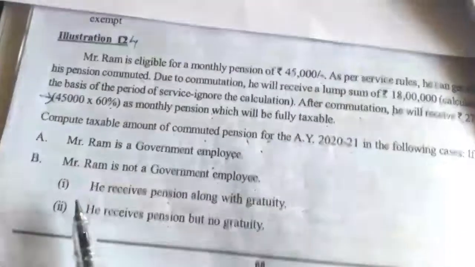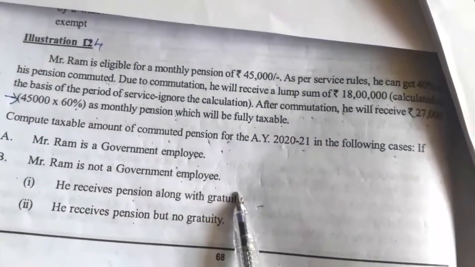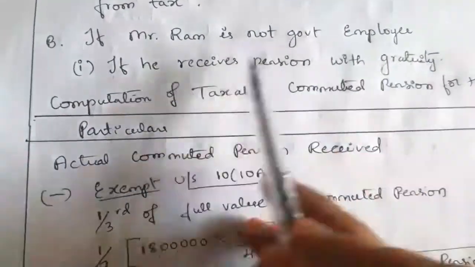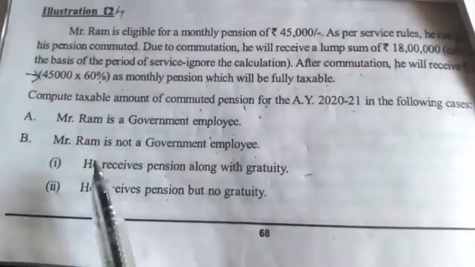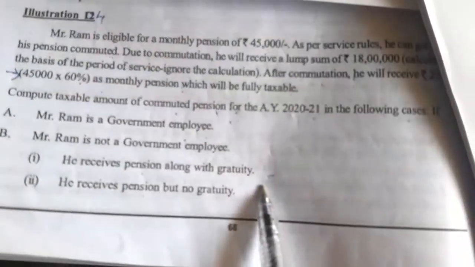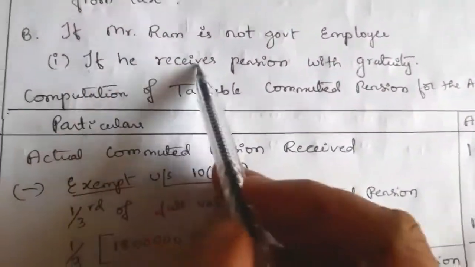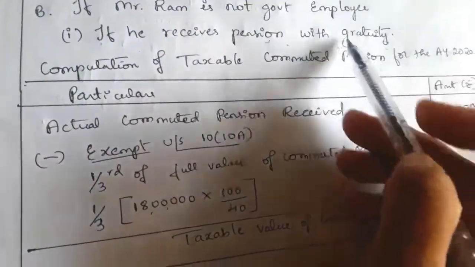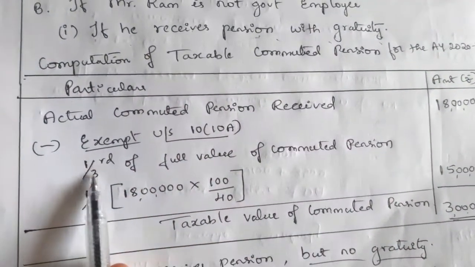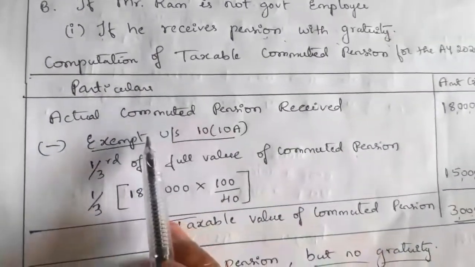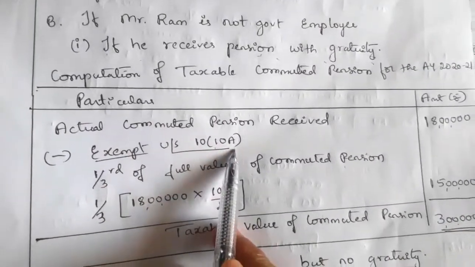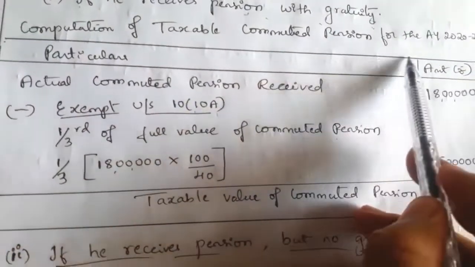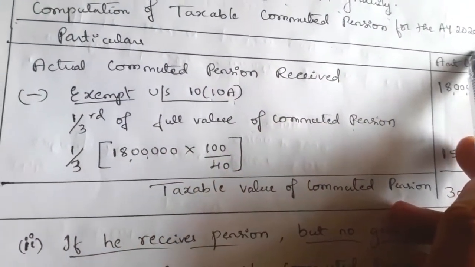Next, second case is Mr. Ram is not a government employee, meaning a non-government employee. In that case, we have to find if he receives a pension along with the gratuity. If he receives a pension with the gratuity, what is the rule? 1/3 of the full value of commuted pension is exempt under section 10(10A). So now we'll write the heading: computation of taxable commuted pension for the assessment year 2020-21.